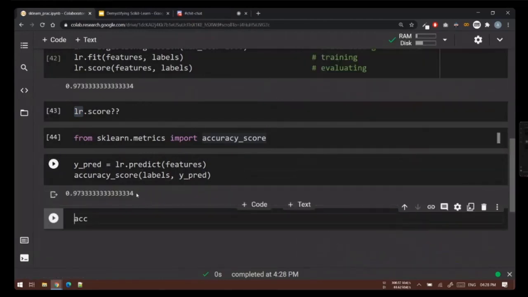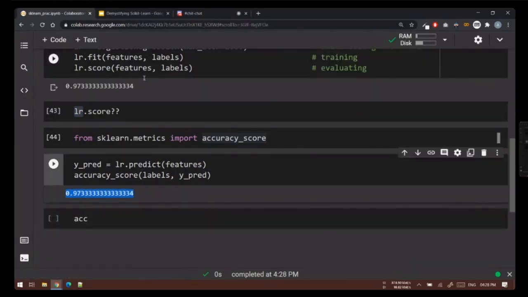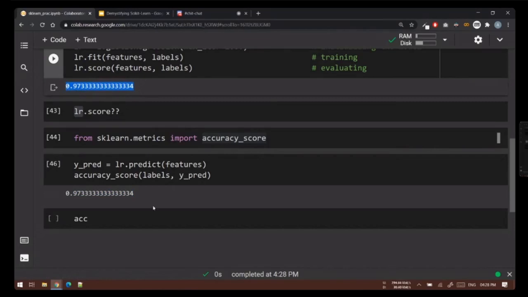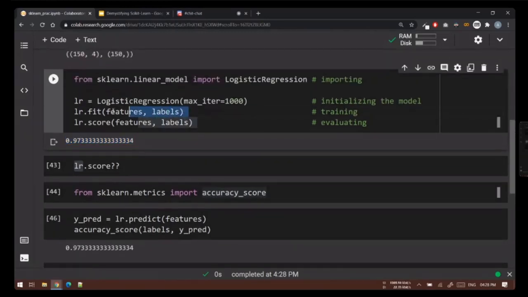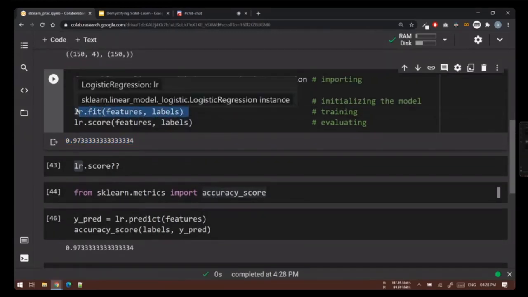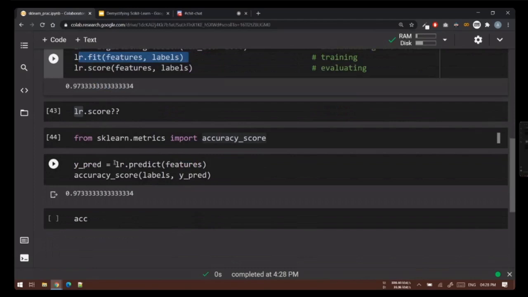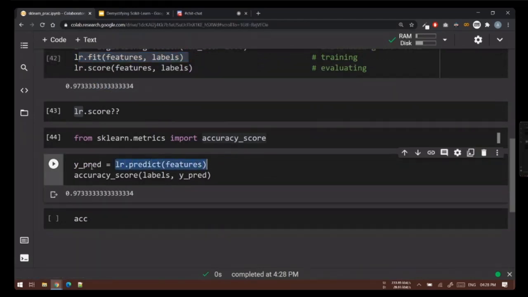Let's look at the output. We are getting the exact same result because actually it's doing the same thing under the hood. Once we have trained our model, this is the training step, we can call dot predict to make predictions, and then we can take these predictions and pass them to a scoring function.